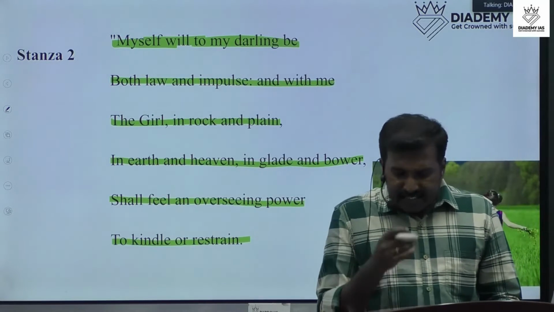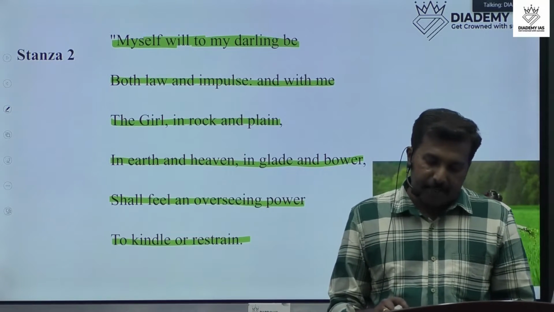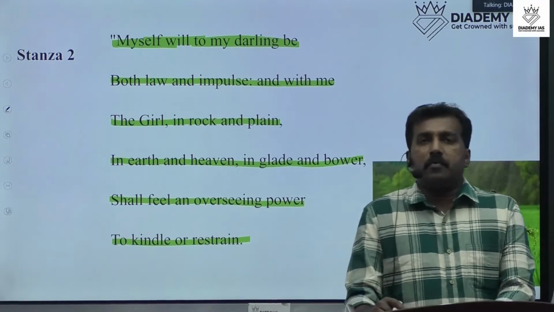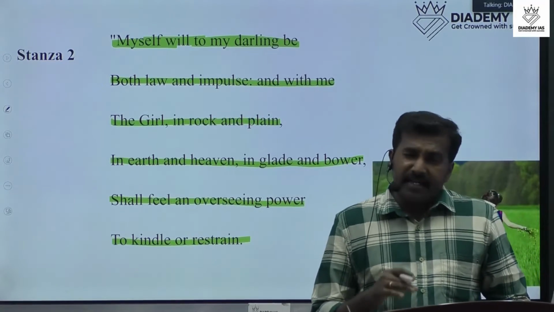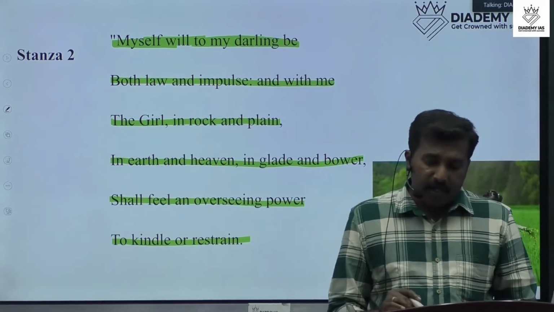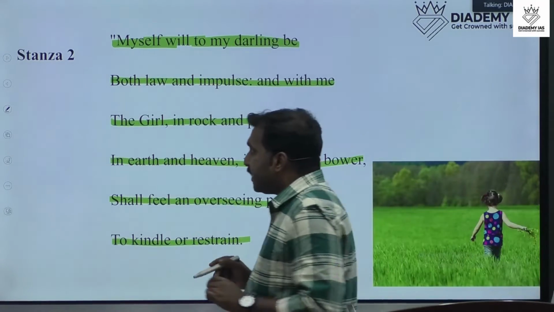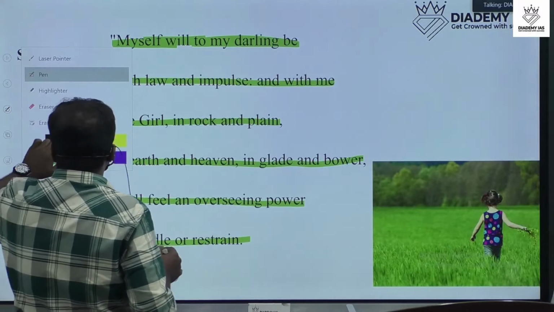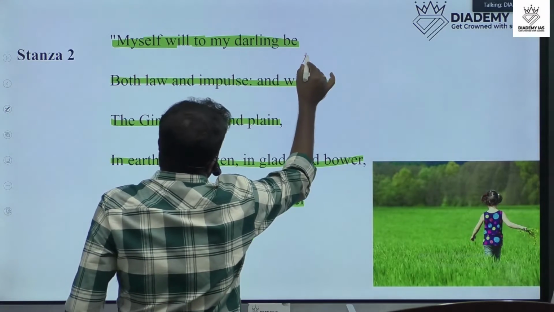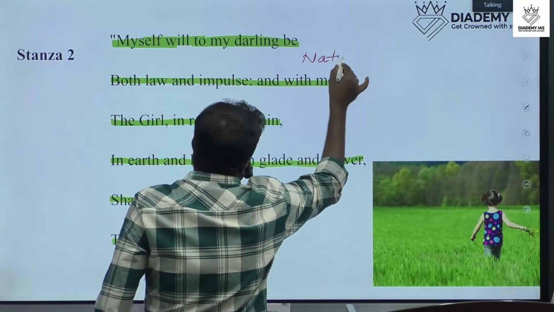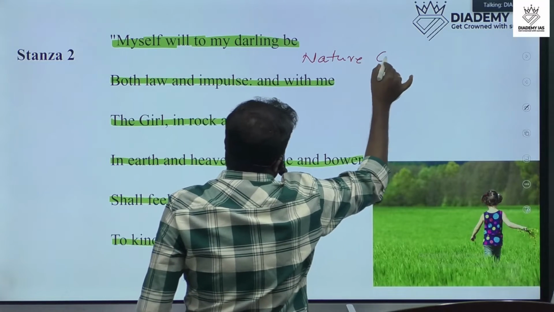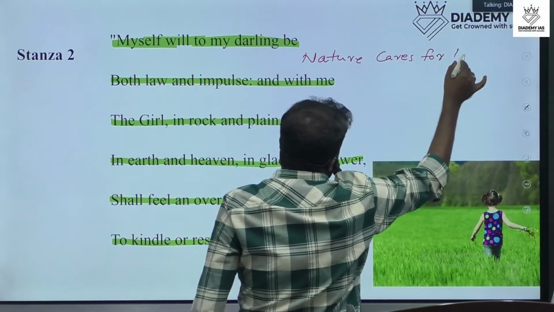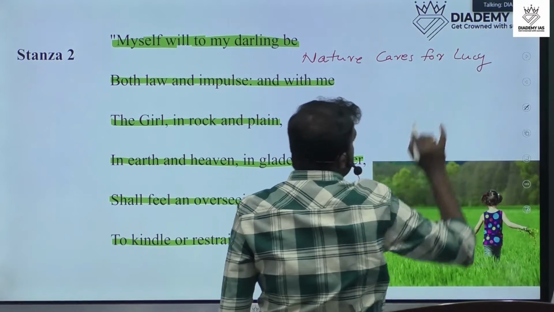So what does stanza 2 explain about Lucy? In this stanza, William Wordsworth explains that nature cares for Lucy. That is the meaning. Nature cares for Lucy.